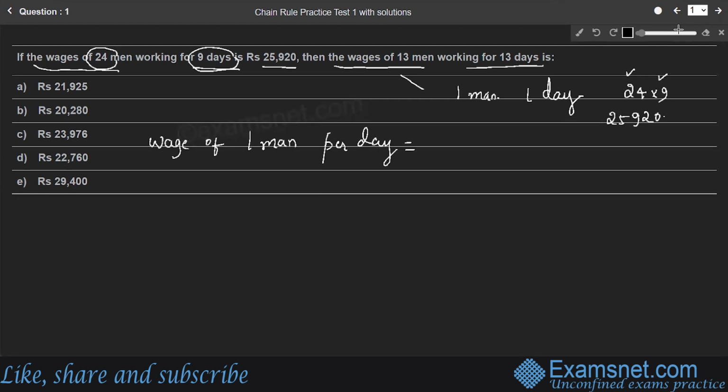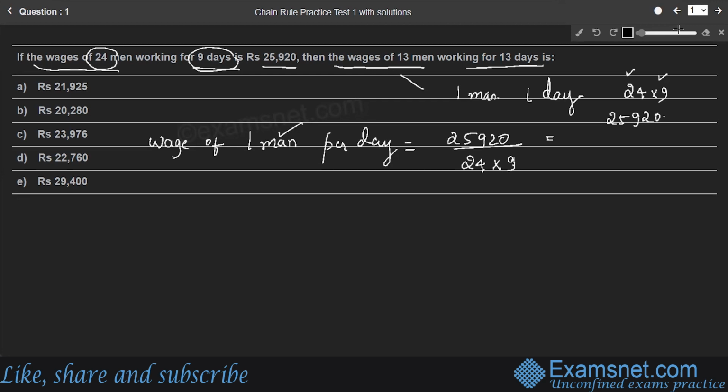Therefore, one person in 1 day will earn 25,920 rupees divided by 24 persons into 9 days. This much amount a person earns in 1 day, right?